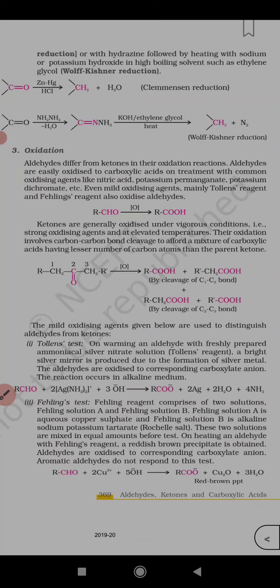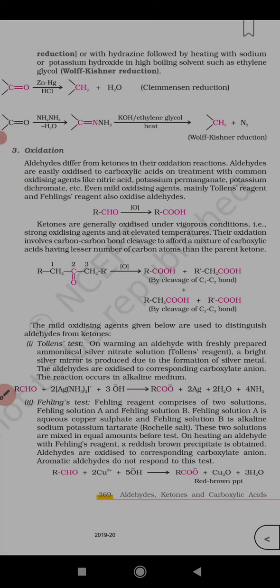So Fehling reagent comprises of two solutions. Fehling solution A is nothing but aqueous copper sulfate, and Fehling solution B is nothing but Rochelle salt, that is alkaline sodium potassium tartrate. It is alkaline. These two solutions are mixed in equal amounts before the test.